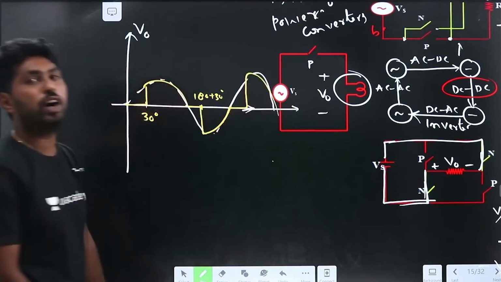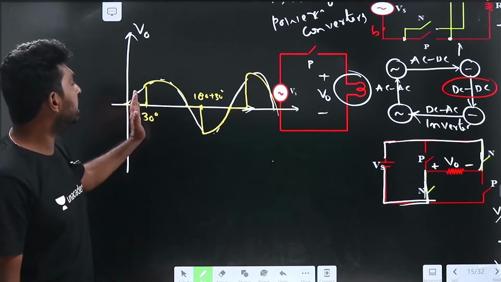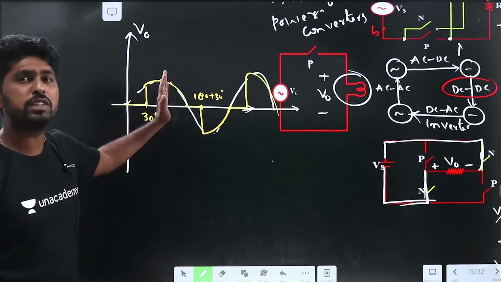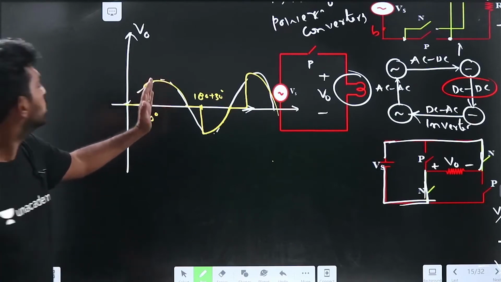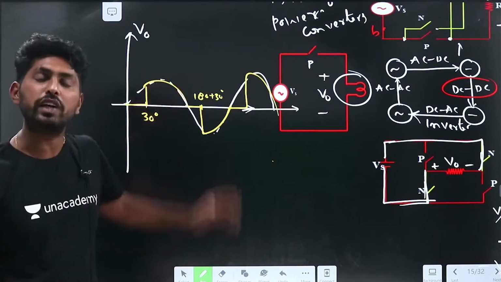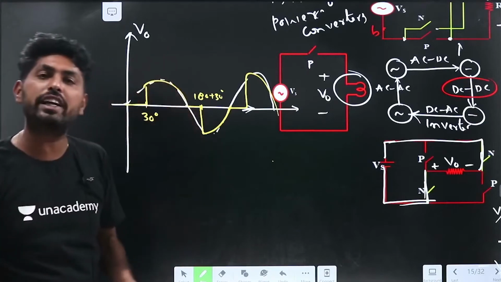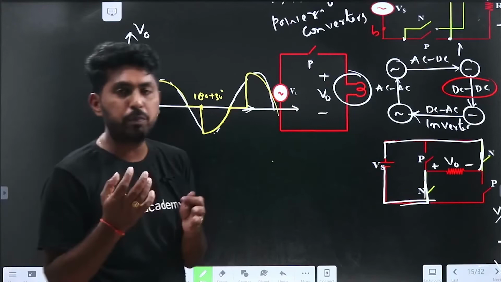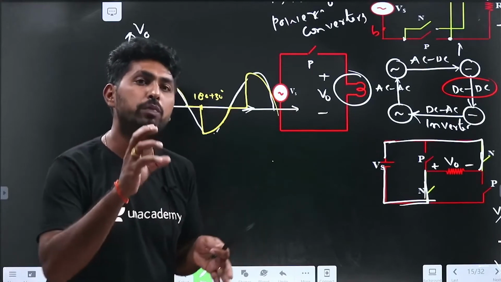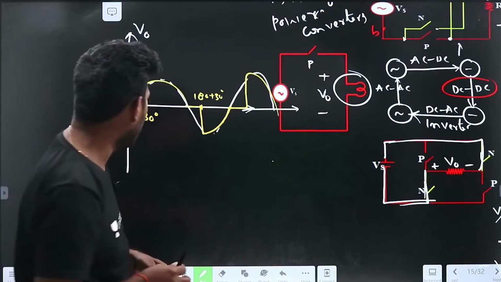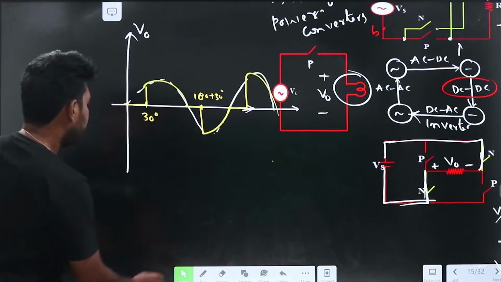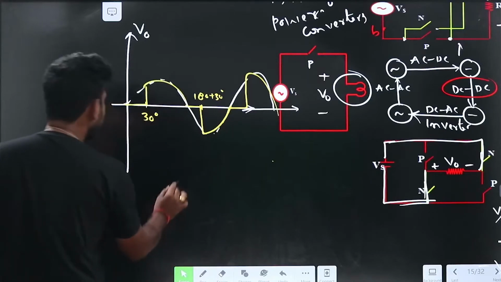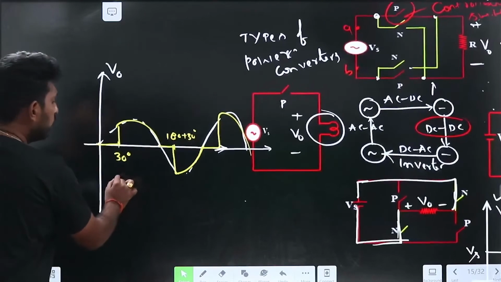What you have observed here: if I vary 30 to 60 degrees, what happens? The output voltage is reducing. If I make it 30 degrees to 90 degrees, the output voltage reduces even more. So what does it mean? Even though the input voltage is fixed, the output voltage is going to be reduced. I think now we are clear, right?